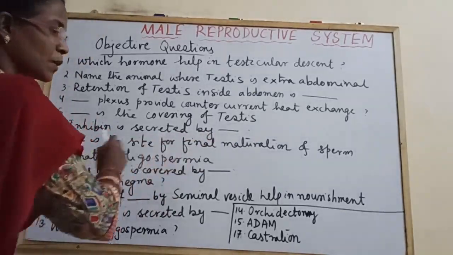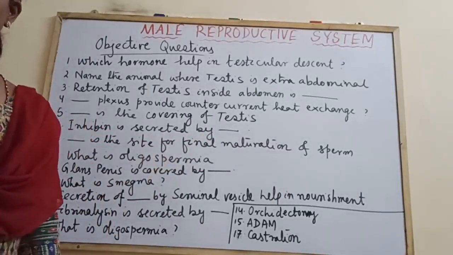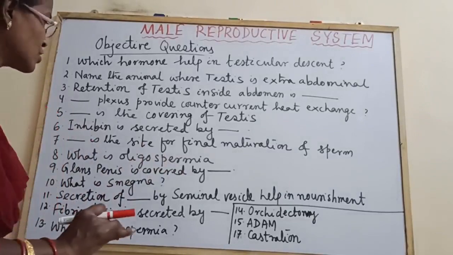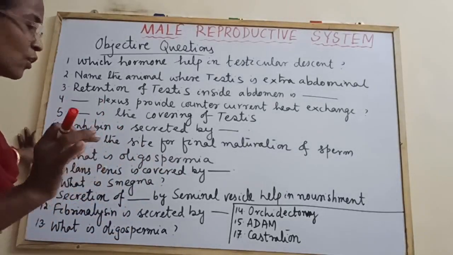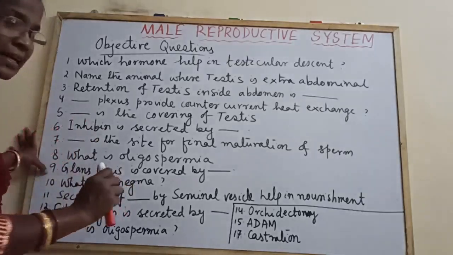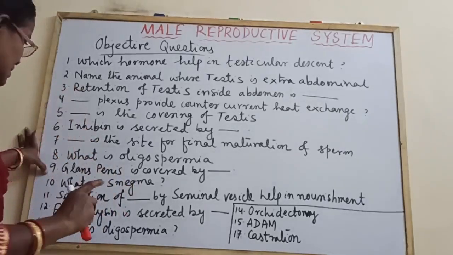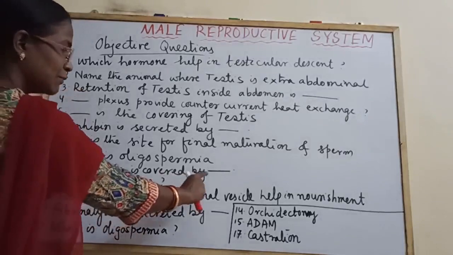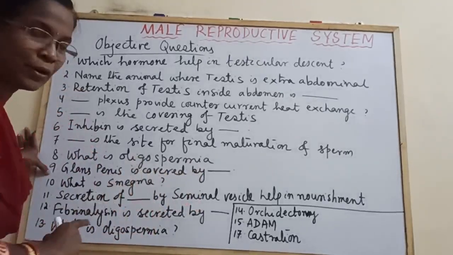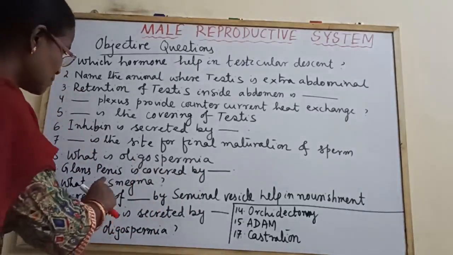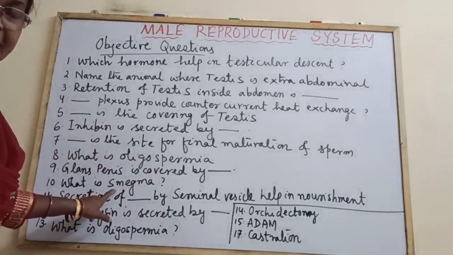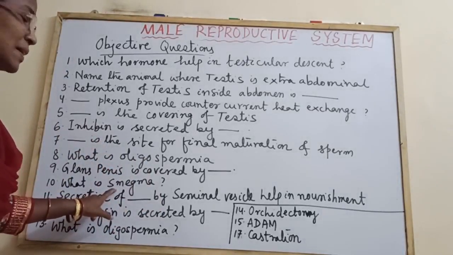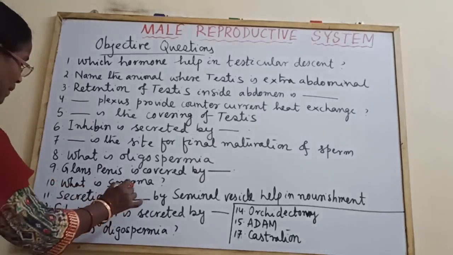What is oligospermia? If there is a low sperm count, that term is known as oligospermia, and you have to write how much quantity of sperm is produced in oligospermia, if it is a 2 marks answer. Then the glans penis is covered by the prepuce or foreskin. What is smegma? The preputial glands secrete a white sebaceous substance known as smegma.